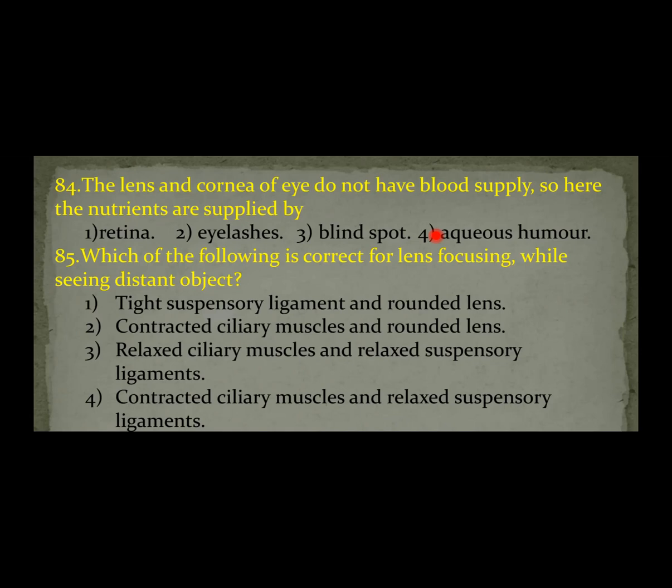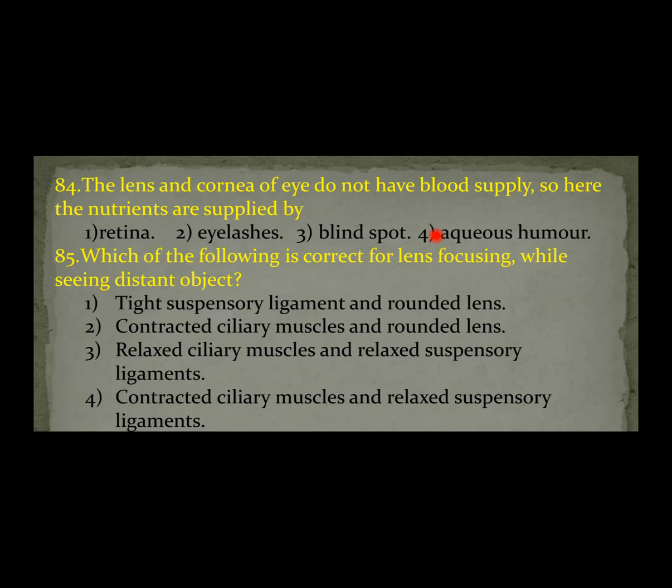Once again, I repeat: when we see distant objects, the ciliary muscles undergo relaxation. At the same time, the tension increases in the suspensory ligaments. The focal length of the lens increases and the convexity of the lens decreases. But in these options, the first option gives tight suspensory ligament and rounded lens.